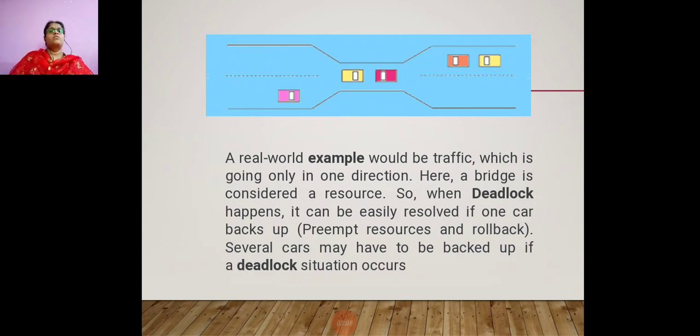If one car moves backward, then the traffic flows without a jam. Unless one car goes back, the front car cannot move further. When we compare this to our system, it is preempting resources and rollback. Several cars may have to be backed up if a deadlock occurs, so that the traffic moves without any jam.